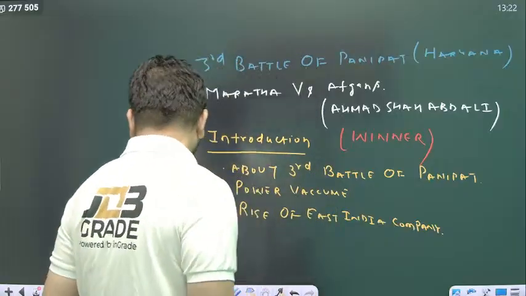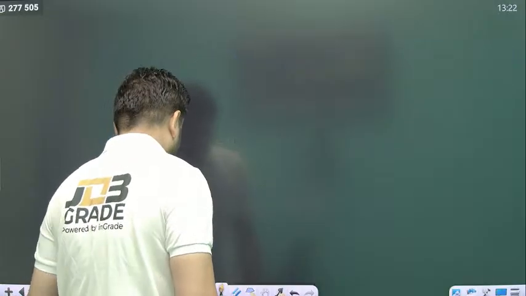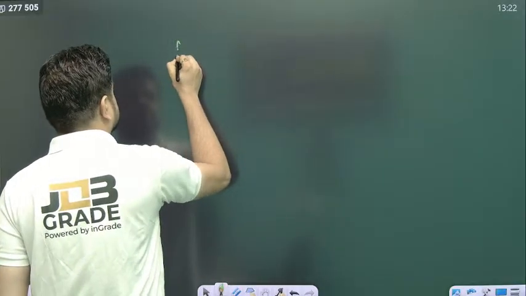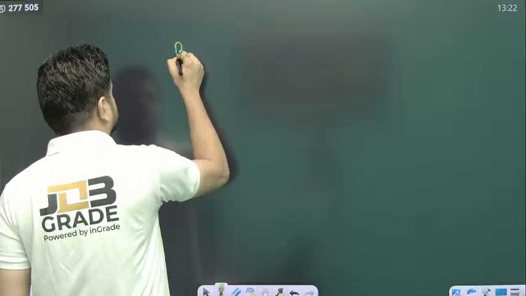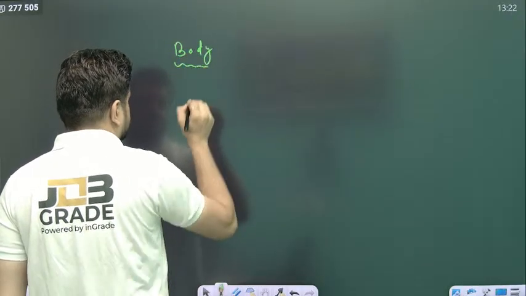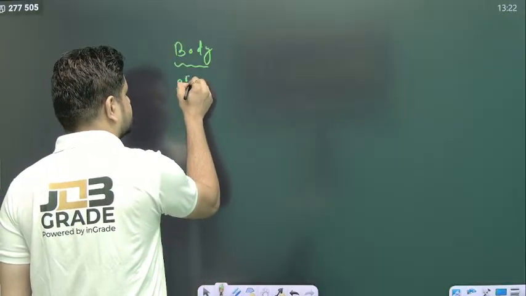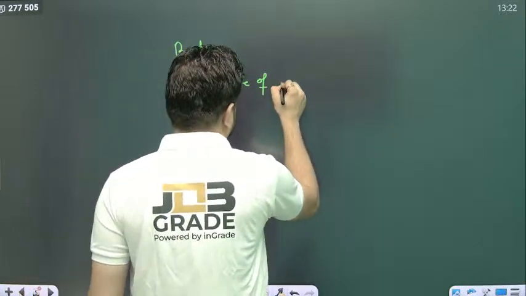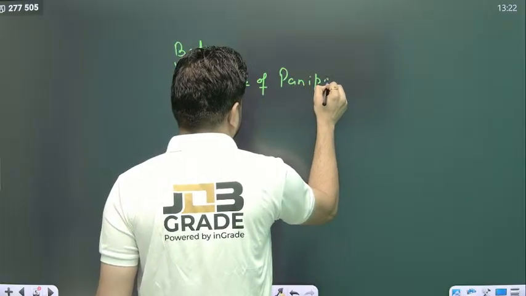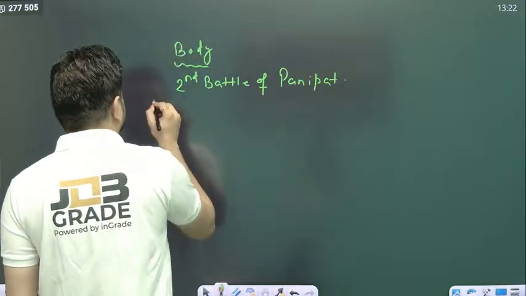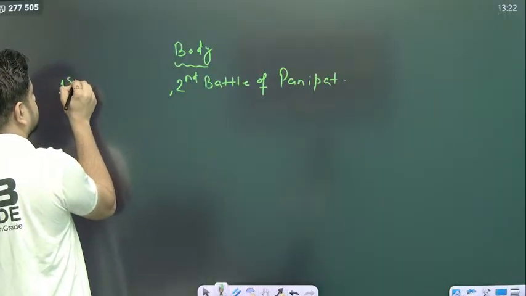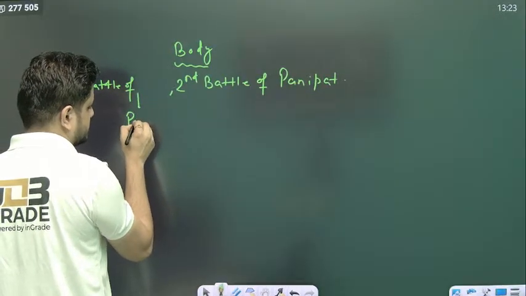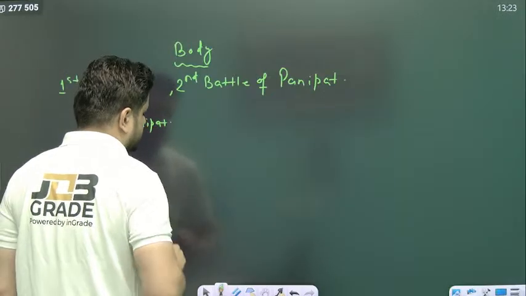Then whenever you provide the body portion for this question, you need to mention the second battle of Panipat, as well as, before this, the first battle of Panipat. And what were their consequences?